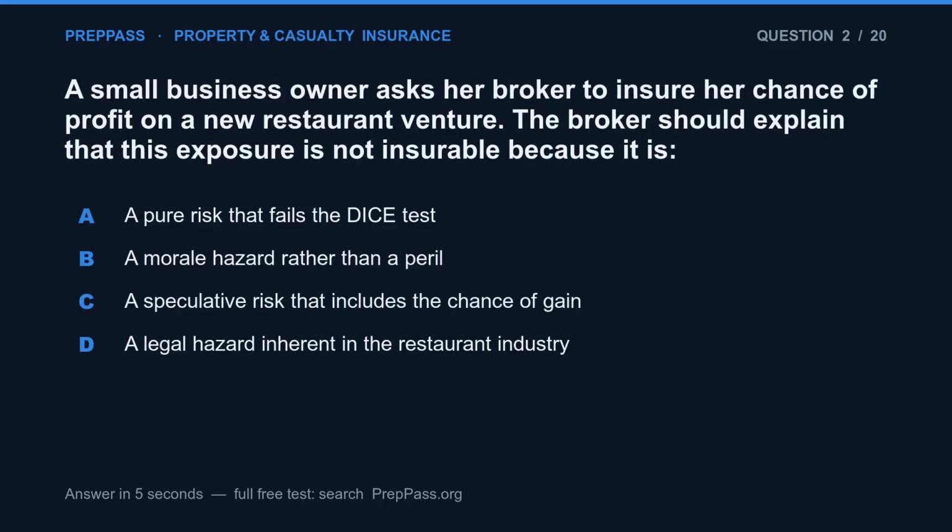Question 2. A small business owner asks her broker to insure her chance of profit on a new restaurant venture. The broker should explain that this exposure is not insurable because it is a. A pure risk that fails the dice test. b. A morale hazard rather than a peril. c. A speculative risk that includes the chance of gain. d. A legal hazard inherent in the restaurant industry.